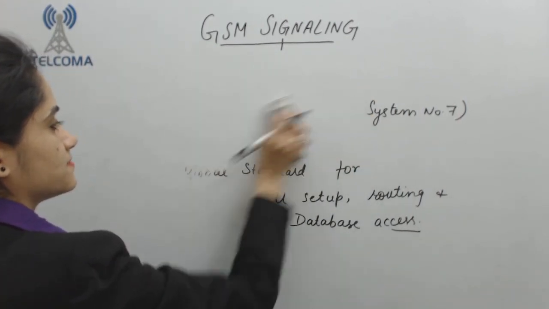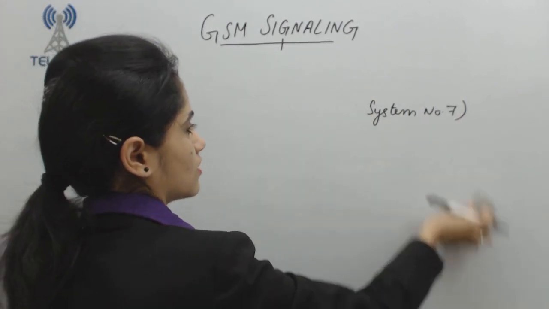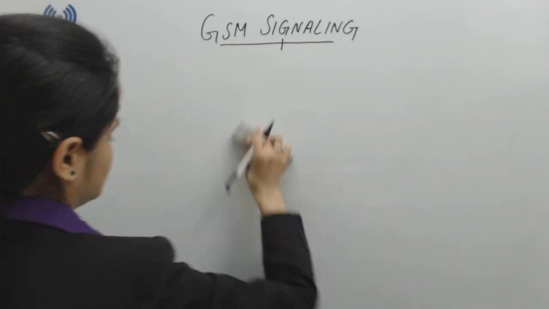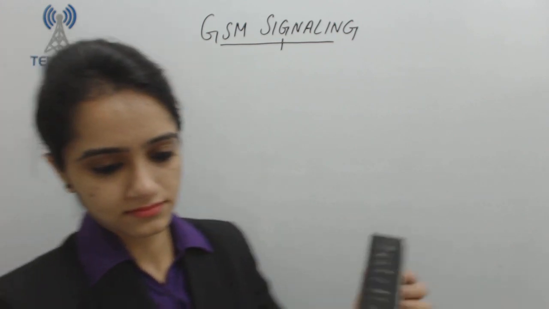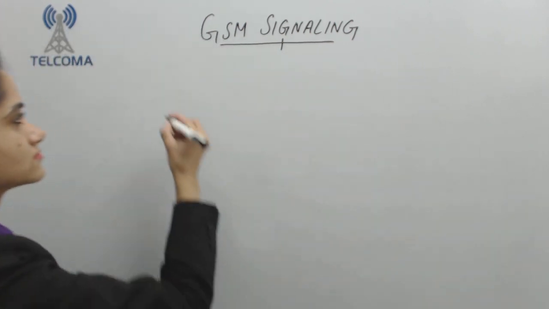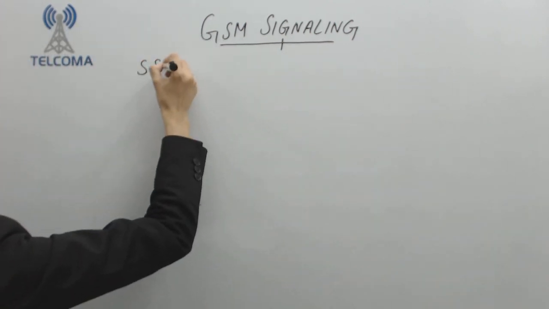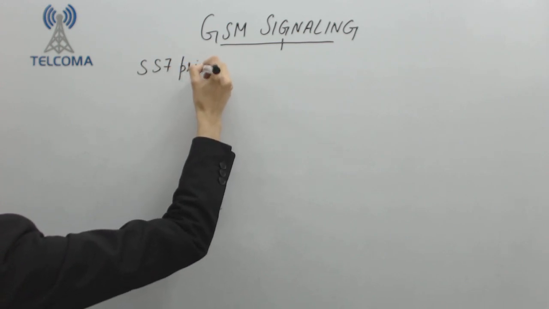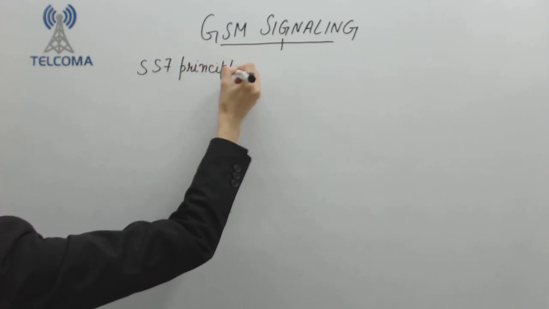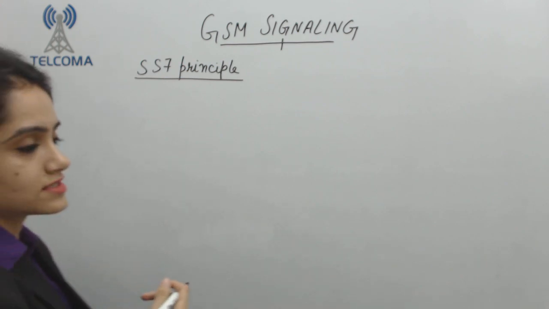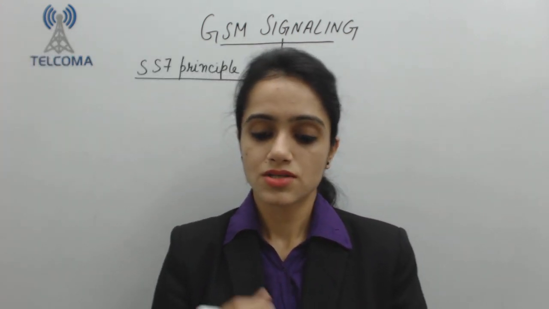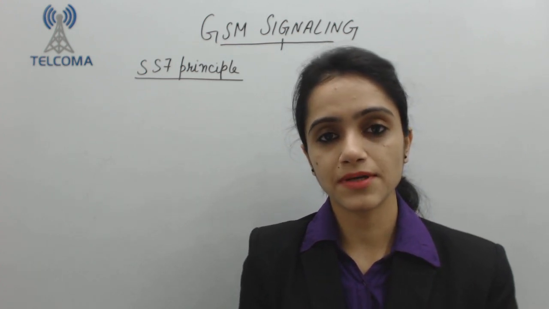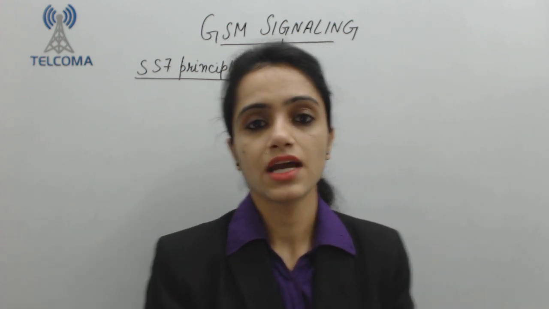Now what is the principle of SS7? The topic is SS7 principle. Each and every system requires some principle on which it works, and like this we have the principle of Signaling System Number 7.